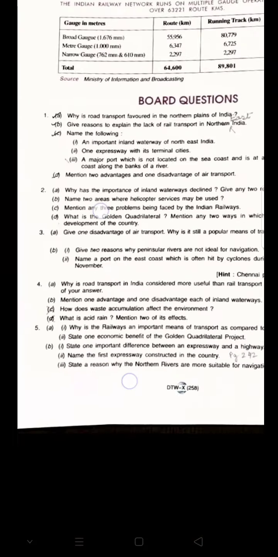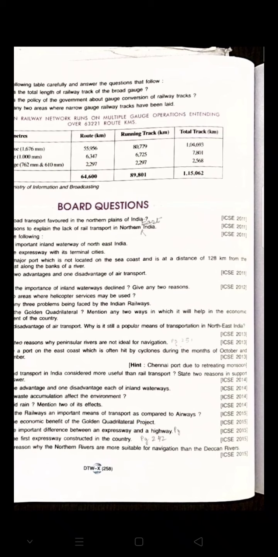Okay, now with this we come to the end of this session, and if you come across any other question, you are free to ask, and please complete this assignment because it is very important. When you complete it, you know all the answers, you have mastered the topic. So make sure that you work out all these questions. The more you work out, the more you master the topic. So stay well, stay at home. All the best. Thank you.